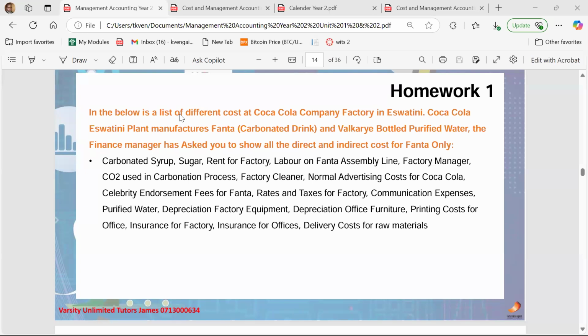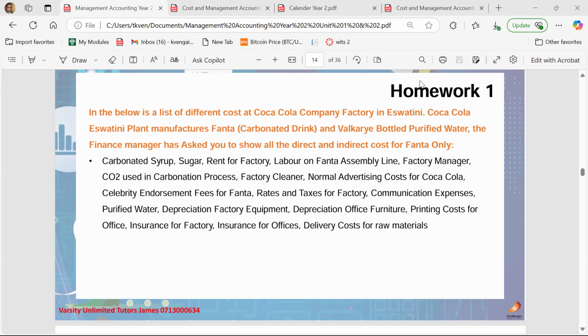I think it's straightforward. Factory manager would be what? Would he also be indirect? Indirect. It would be indirect. Yes, ma'am. It would be an indirect cost in this particular instance because they are producing many other different things